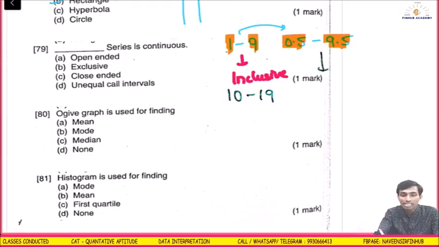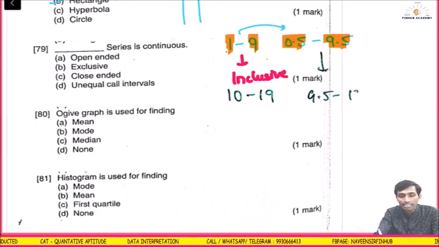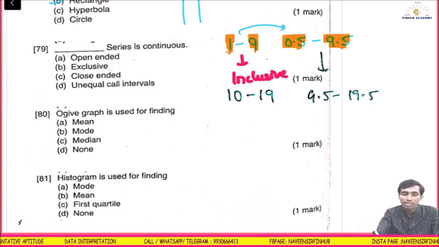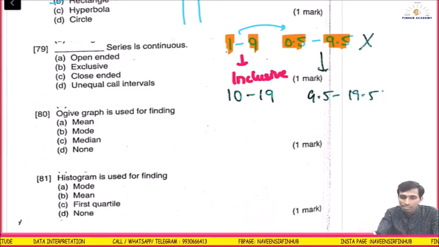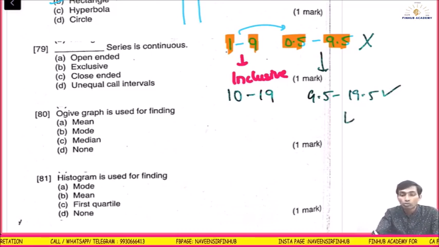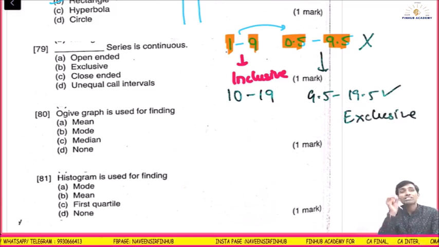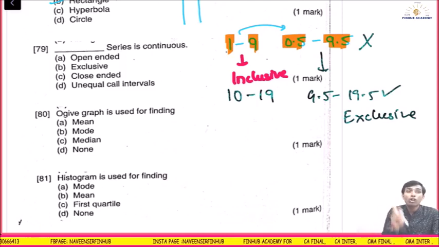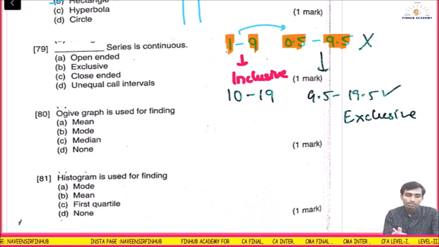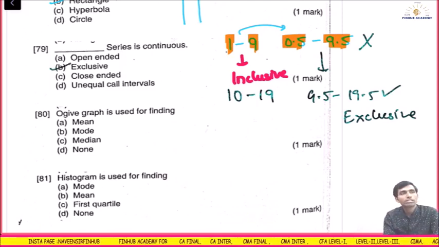But here, if you check, the next class would be 9.5 to 19.5. Where will the 9.5 come? 9.5 will not come here, it will come in the next class. Therefore it is called exclusive. The class which is continuous is called exclusive. The class which is not continuous is called inclusive. So the continuous series is exclusive.